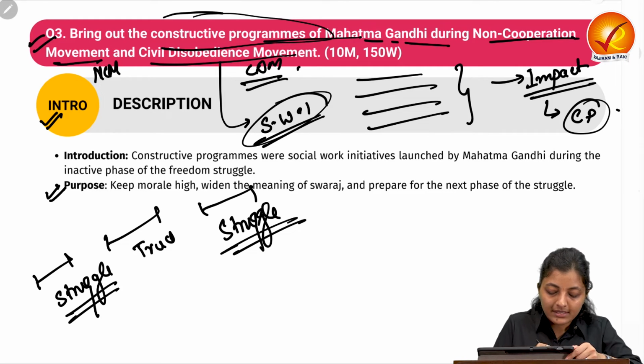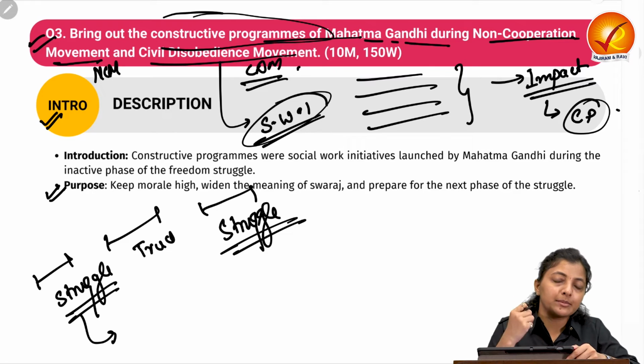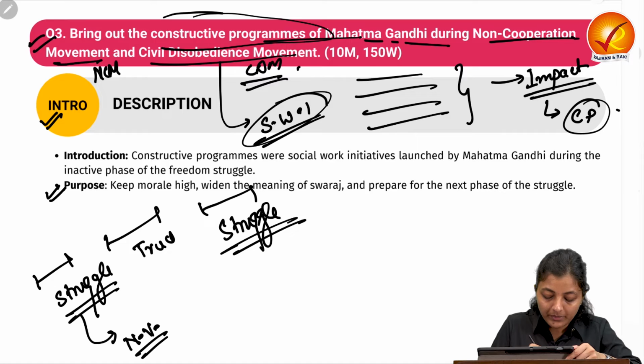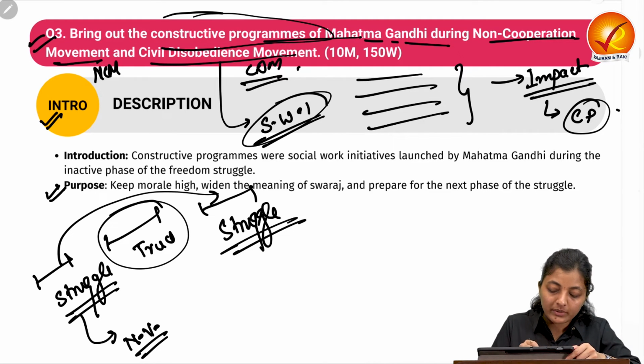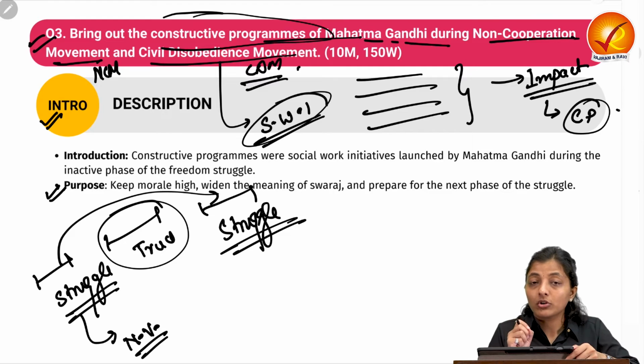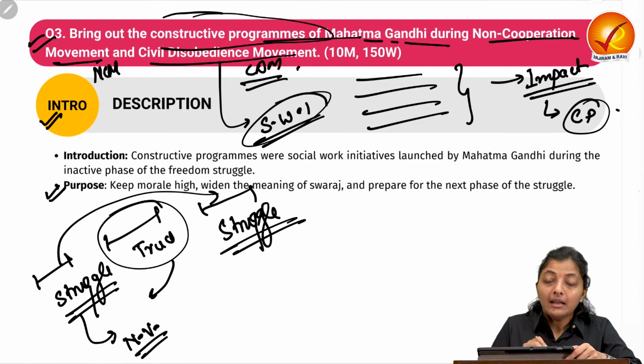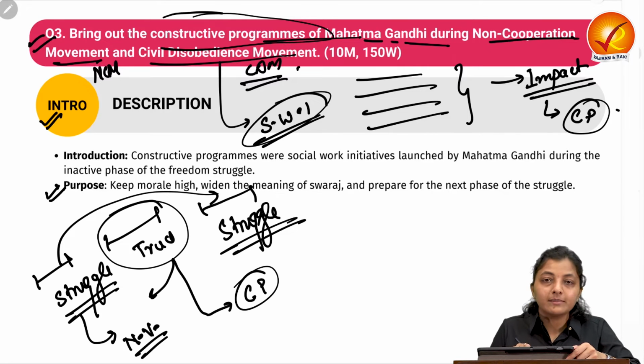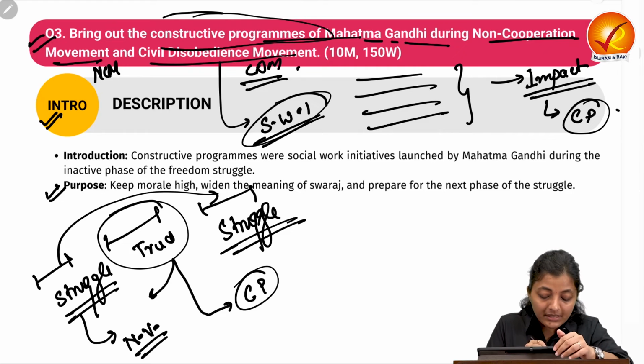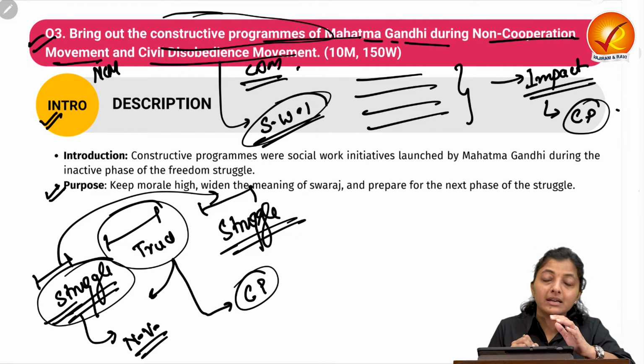It means this is the time for doing the satyagrahas, the protests, the strikes, etc. in the non-violent methods. But again, in between two struggle periods, there should be a time of rest. But this is rest from the struggle. In this particular time, he was doing the constructive programs so as to deepen the roots of Swaraj, so that the methods that are taking place in the struggle time should be ingrained in the public.